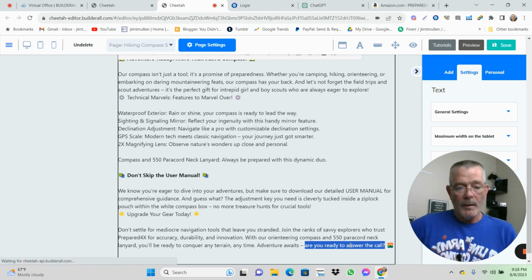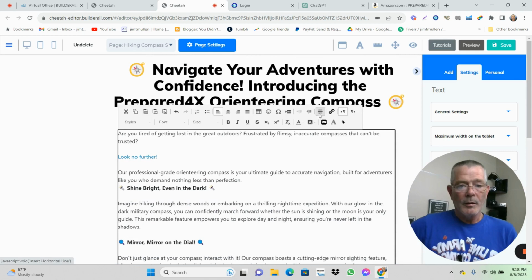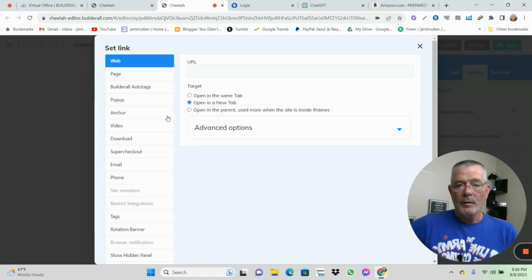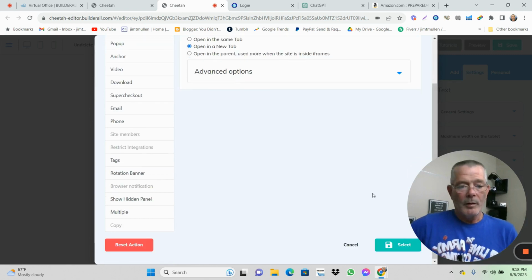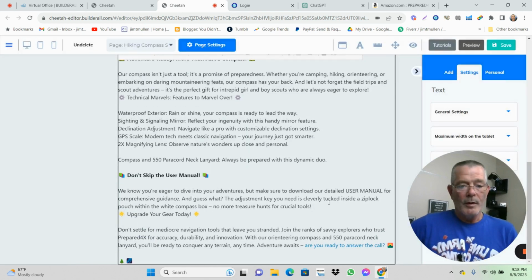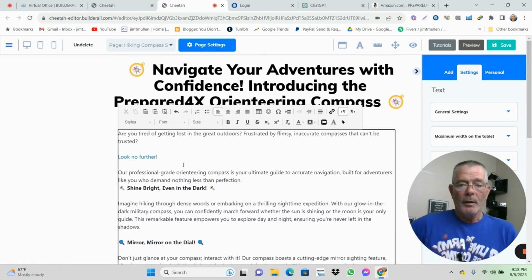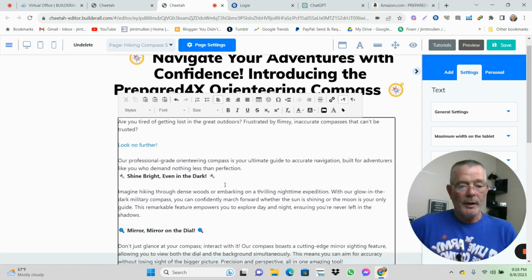Oh, I want to do this and add a link. Okay. And you can do that throughout. So now that's a clickable link that goes right to it, and a clickable link right there.